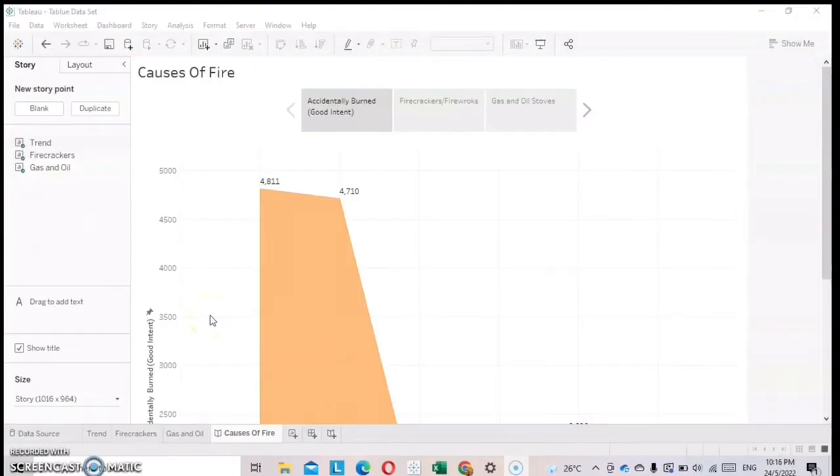Assalamualaikum warahmatullahi wabarakatuh. My name is Ahmad Azreezal Daniel bin Ahmad Azman. In this video, I will present about the causes of fire that happen in Malaysia. In this Tableau, I will give the three types of causes of fire: the first one is accidentally burn, then firecrackers or fireworks, and then gas and oil stove.